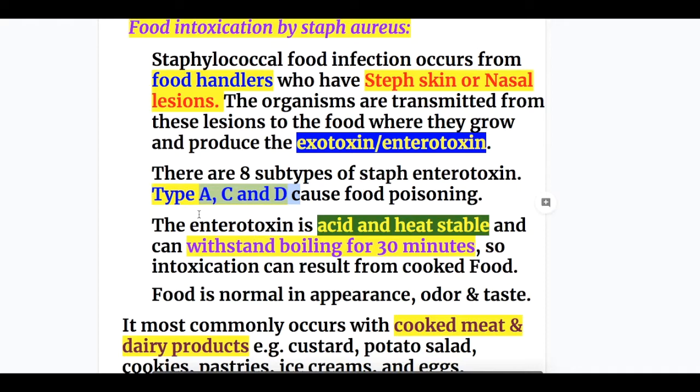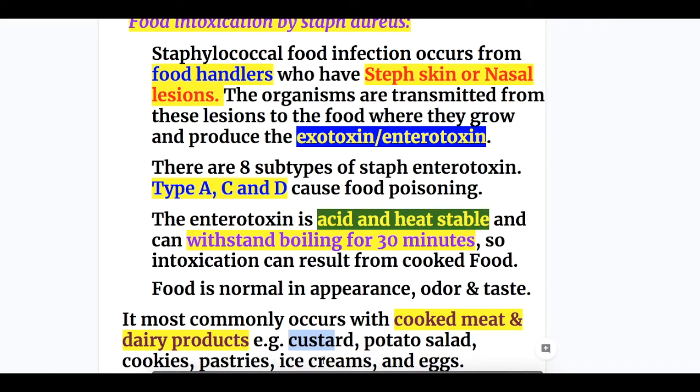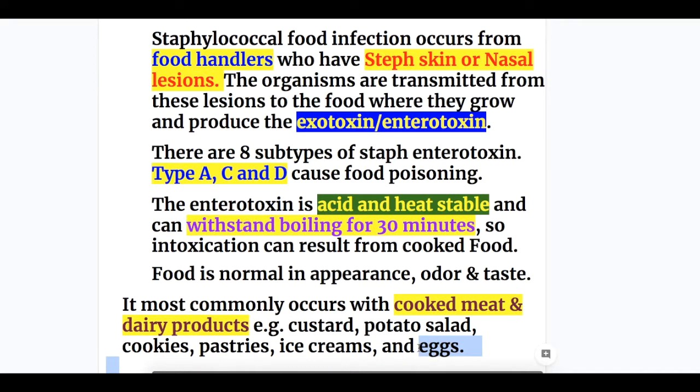And what is the property of that enterotoxin produced by staph? It's acid and heat stable, and this is important because it can withstand boiling for 30 minutes. So intoxication can result from cooked and reheated food. Food that has the staph toxin is normal in appearance, odor, and shape. And when does it occur? The staph food poisoning occurs with cooked meat and the dairy product. And examples are custard, potato salad, cookies, pastries, ice cream, and eggs can also cause staph food poisoning.